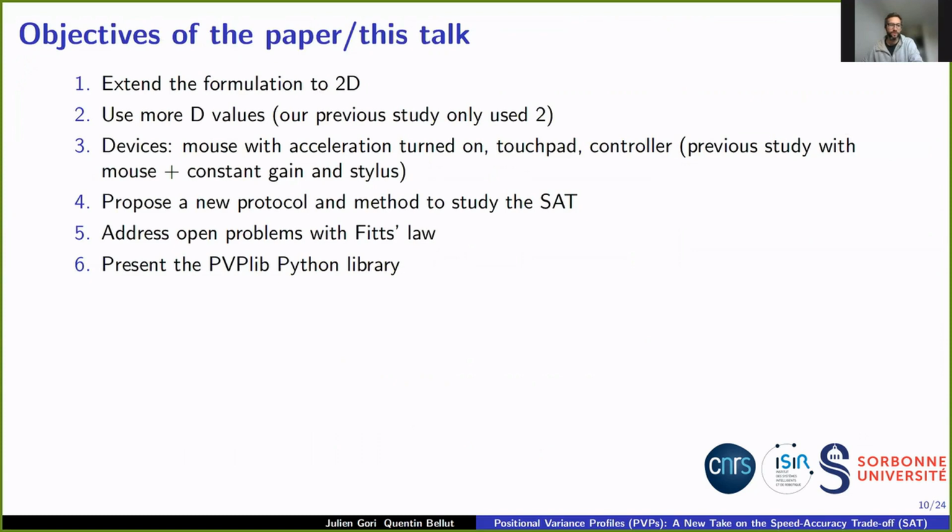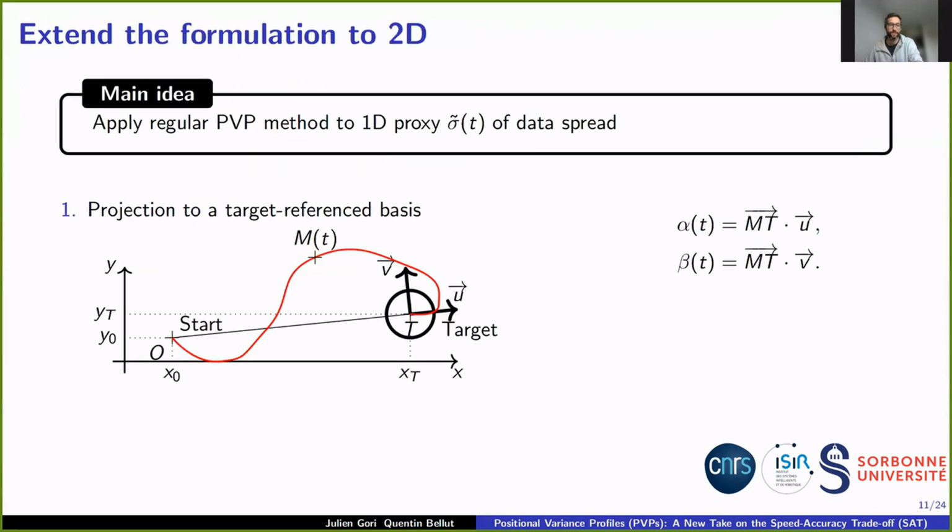In the paper, the first thing we do is provide an extension to 2D, because the 2D version is needed in HCI. We also replicate our original findings, but using more values of d, because the dataset that we use only had 2 values of d, and more devices. We also address some problems with Fitts's law that we did not touch upon in our previous work. We also present a Python library that is easy to use so that people can engage with PVPs.